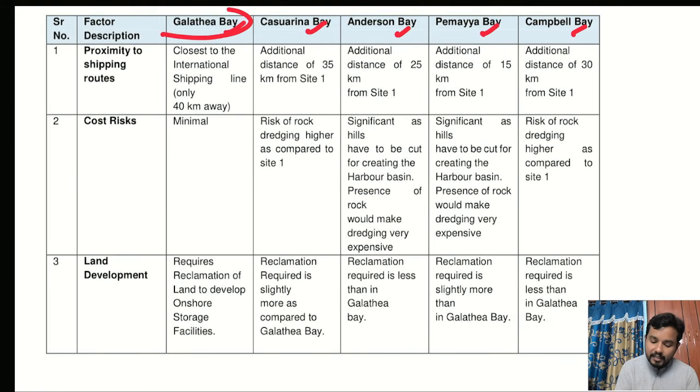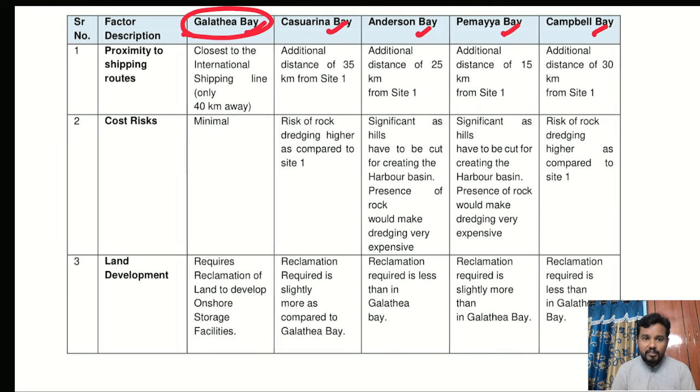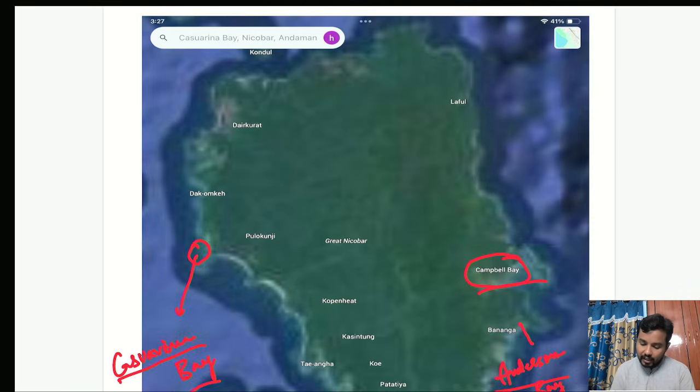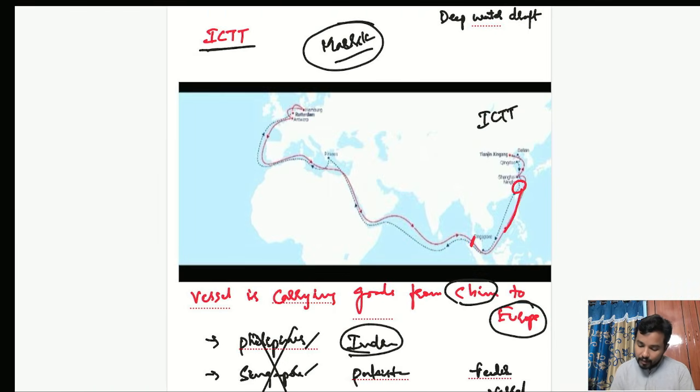Ultimately they selected Galathea Bay. Now the first one, proximity to the shipping routes. The closest proximity is there for Galathea Bay. In the map I have shown earlier, this is the international sea route, right?